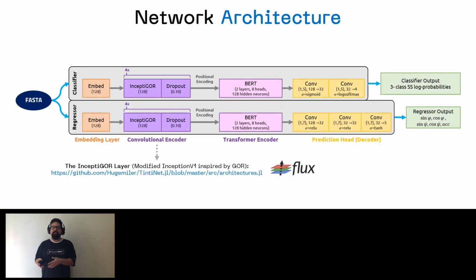We ended up building a pair of classifier plus regressor networks loosely following the DITER architecture, which combines embeddings, convolutions, and transformers on an encoder-decoder network, which generates same length outputs for each input sequence. We used the Flux.jl framework to build it, and we made use of the custom layer API to build our own version of a modified wider inception v1 module. So a big shout out to everyone who makes Flux.jl and all its ecosystem a reality.